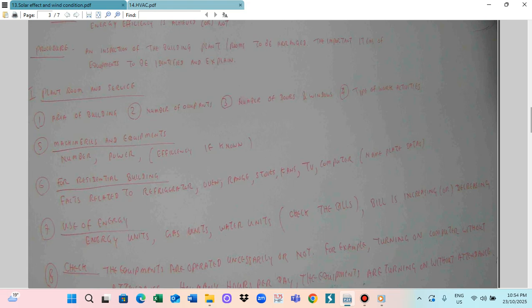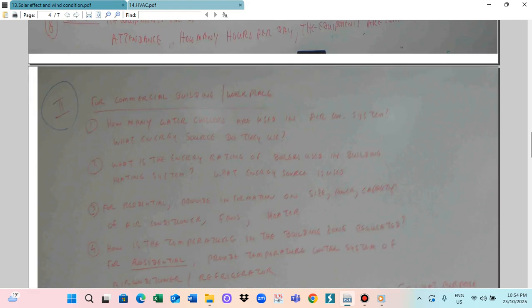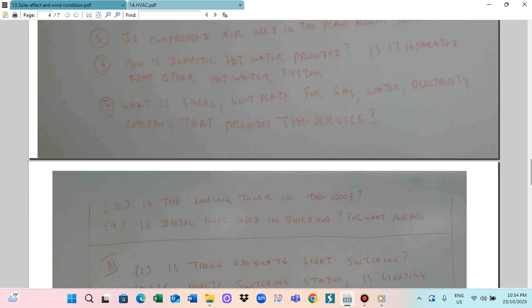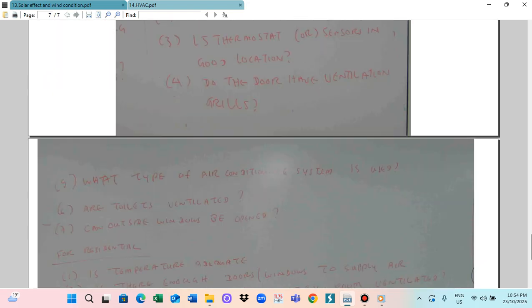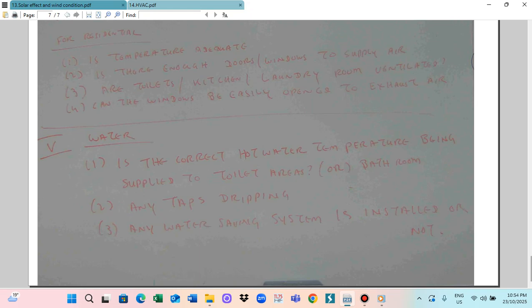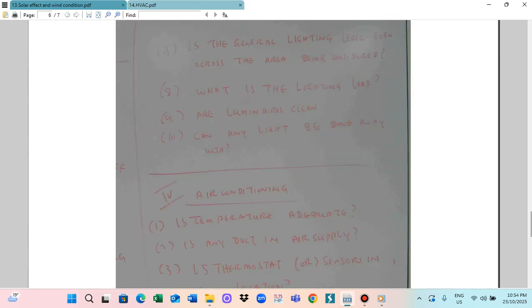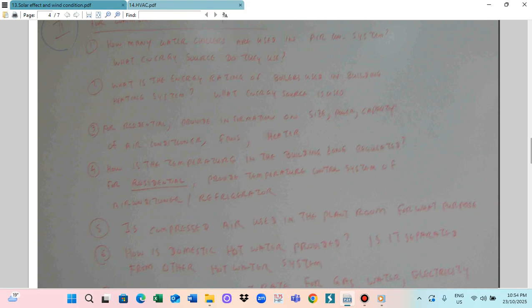What you have to do is use the questionnaire and assess the situation of your location, like your lighting system, air conditioning system, and water system. Together with the inspection, you also have to provide a sketch of the overview of your area.